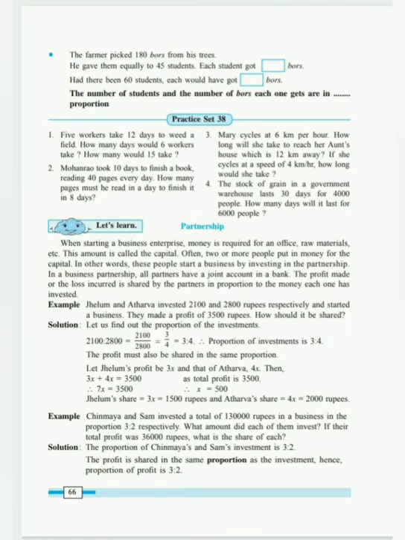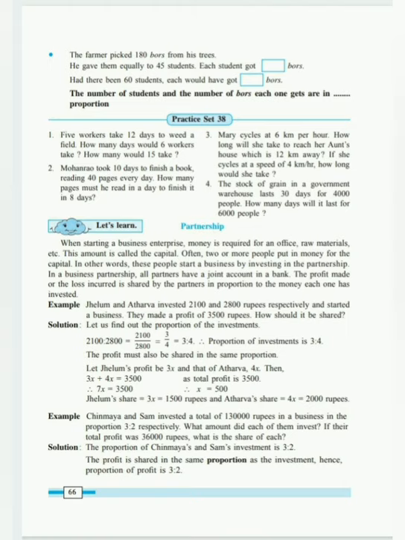Now, we cannot share the profit equally, right? Can we share the profit equally? No, because when investing money, they have not equally invested. One person has invested more, one person has invested less. So while sharing the profit, we have to share it according to the percentage. Before sharing, we first find out the ratio of their investment, and depending on the ratio of their investment, the ratio of the share will be decided.